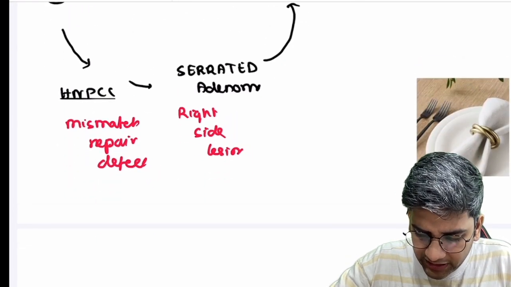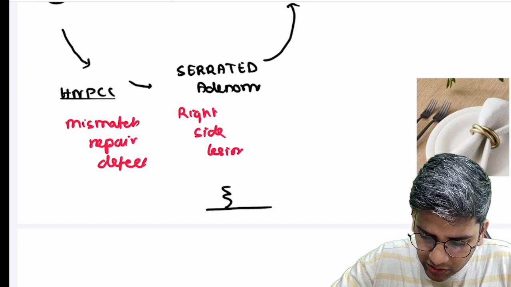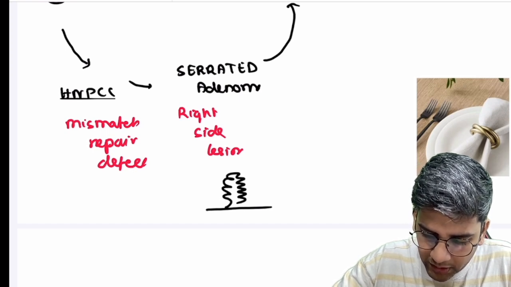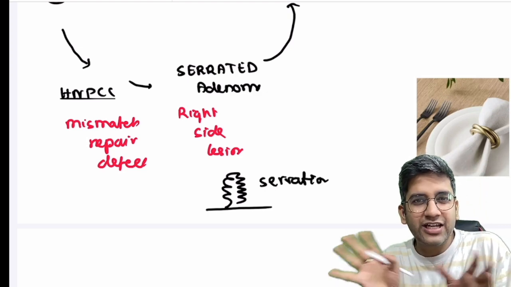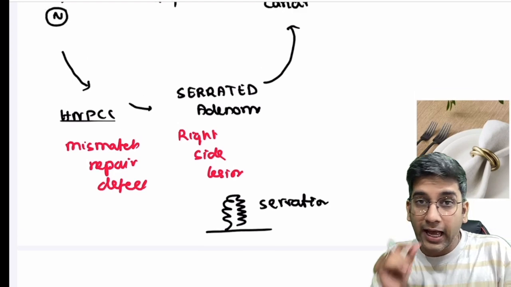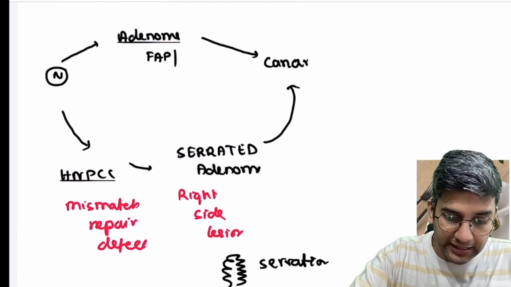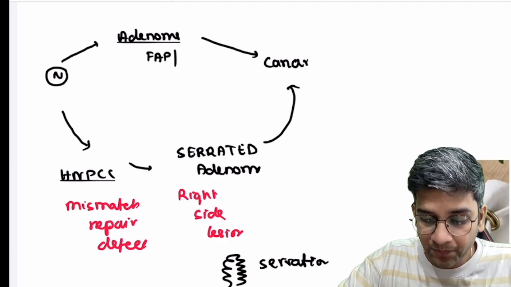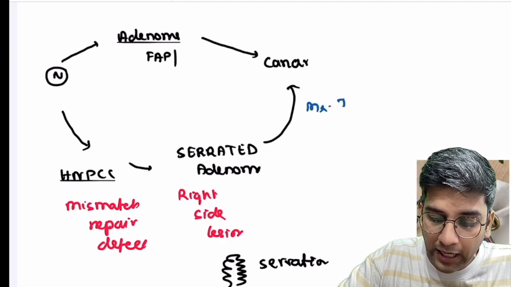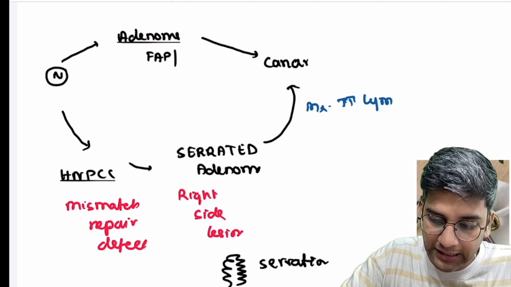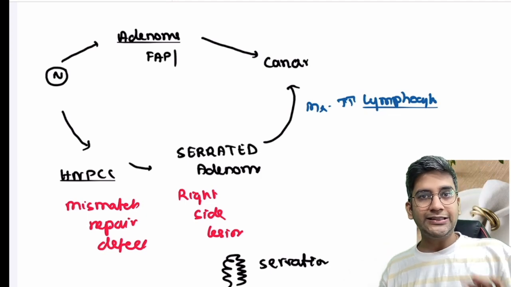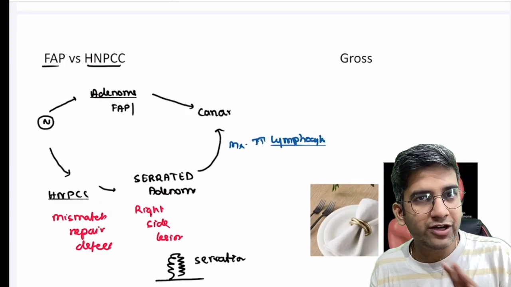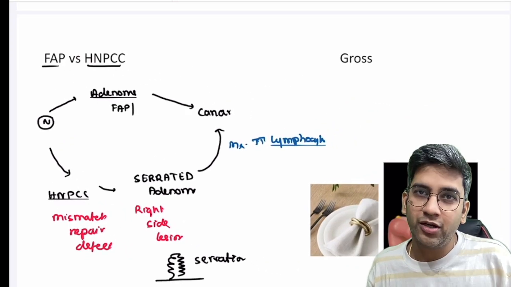The reason why it's called serrated is the tumor, when you look, it looks like this. It'll have serrations. It's like a villous adenoma only, but it'll have serrations on the side, so we call it a serrated adenoma. And more important thing is, in case of HNPCC related cancer, in microscopy, you'll have more and more lymphocytes. That's a clue to say that, okay, it's something related to HNPCC related cancer, fine? These are two pathways which you should never ever forget in relation to your colonic tumors.